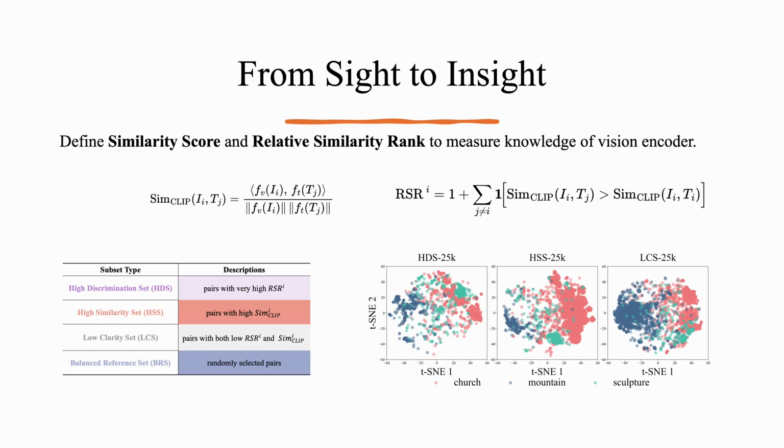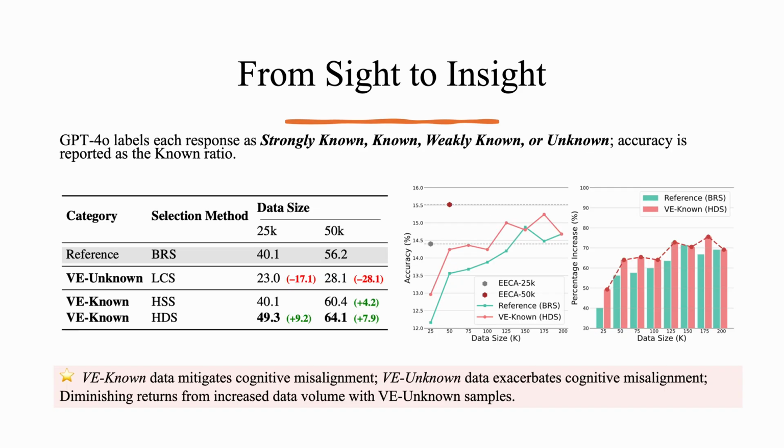The TS&E plots on the right make the contrast visual. In HDS, points from the same class spread widely, capturing fine intra-class detail. HSS forms tight, well-separated clusters. LCS, by contrast, collapses into a fuzzy cloud, signaling poor discrimination. We fine-tune LLaVA 1.5 on our curated subset. After training, GPT-4o grades every test answer as strongly known, known, weakly unknown, or unknown. The known ratio, strongly known plus known, is our accuracy.